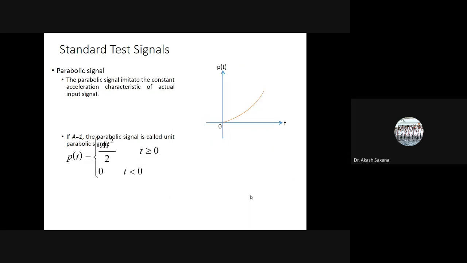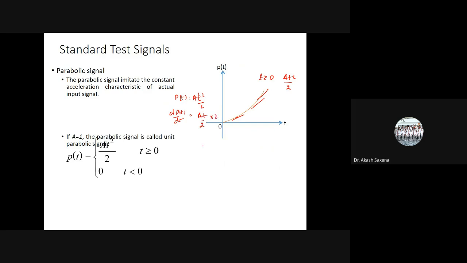Now we can also define the parabolic signal. So what is this parabolic signal? When t is greater than 0, the value is At square by 2. So the slope is not constant. The position of any point is given by this expression, At square by 2. If I calculate dp(t)/dt, it is actually varying. That means at every point, if you calculate the slope, it is varying. So for this signal, the slope is varying with time.